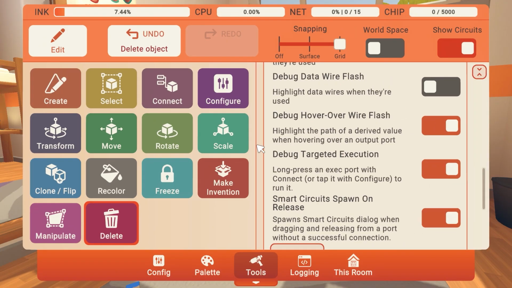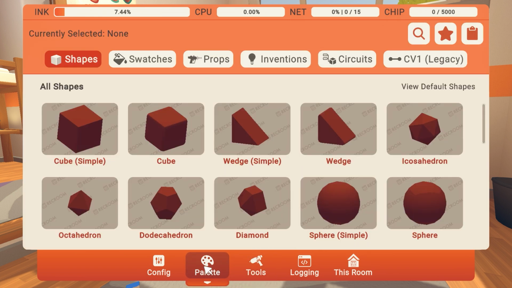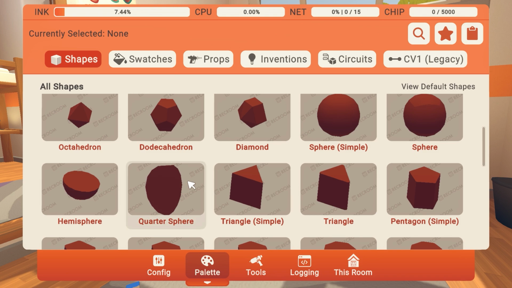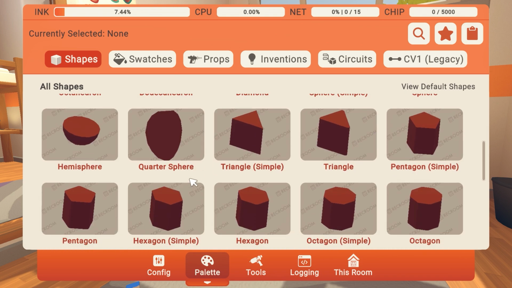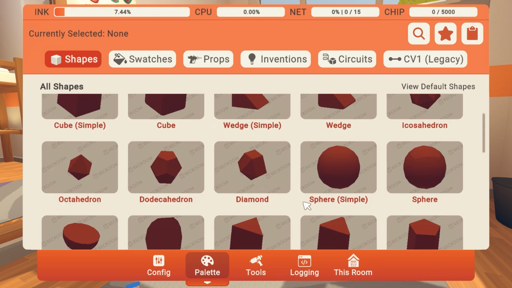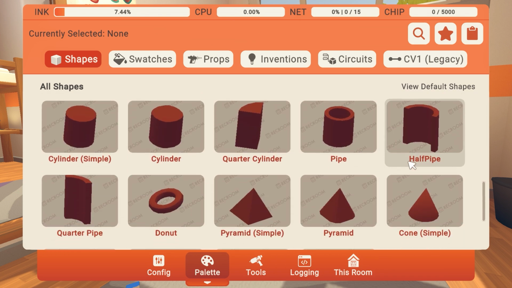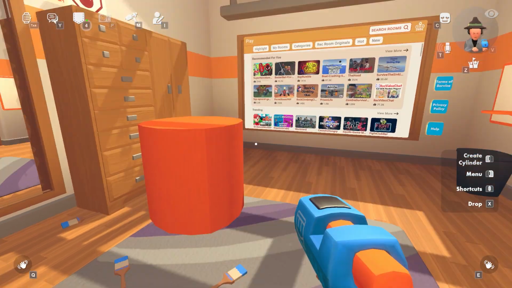So now, what we have to do is go to the menu, which is with the right button, and we have to go to Shapes in here, right, to create shapes. And we can select any shape we like. In this particular case, I'm going to choose a cylinder, which is going to be right here, I believe. Yeah, it's right here. Okay, so once we do that, we just have to deploy it. We can just close the menu here and deploy this cylinder in here, right?